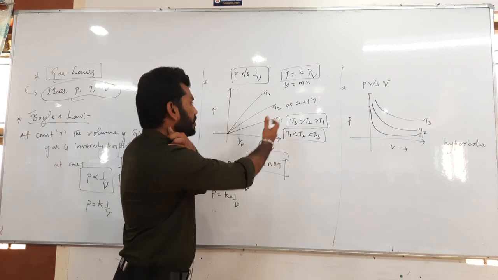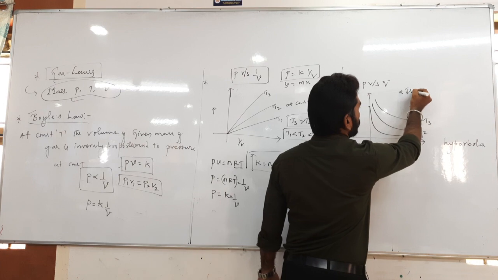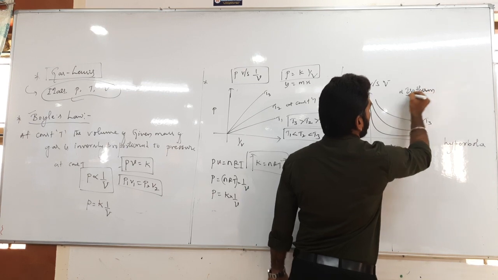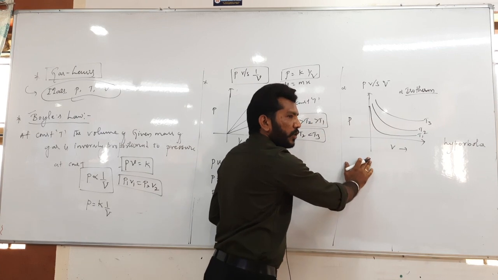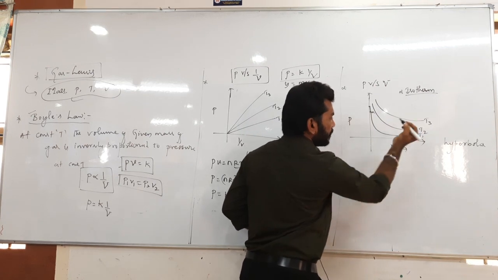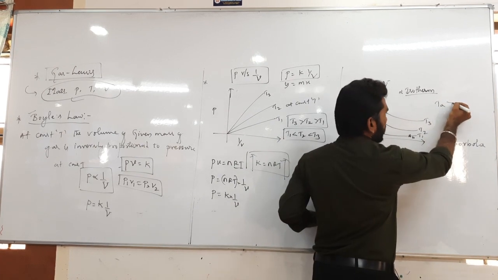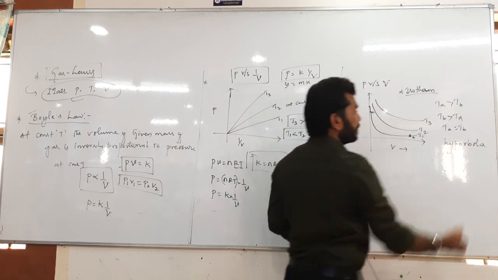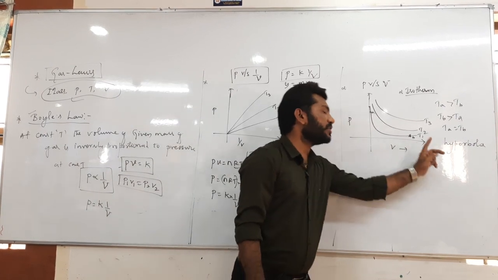This representation is isothermal, which means the temperature is constant. Now as pressure increases, volume decreases. I take a point A and a point B. What is your opinion regarding the temperature? Suppose TA is greater than TB, or TB is greater than TA, or TA equals TB. What is your opinion at these two different points? TA equals TB, why?